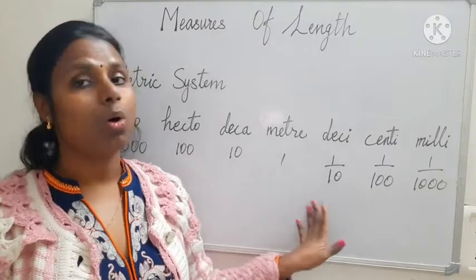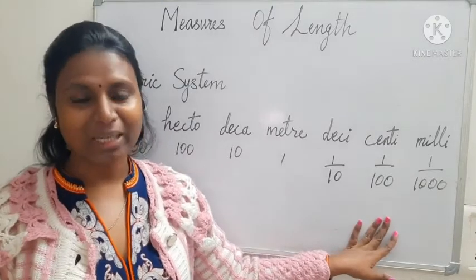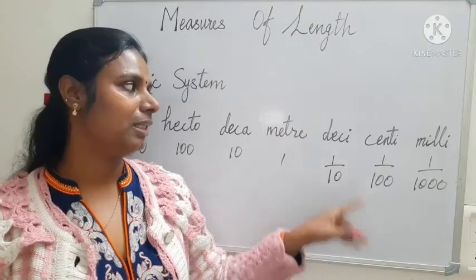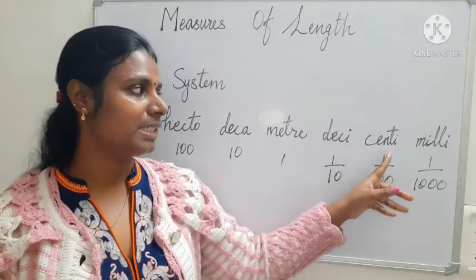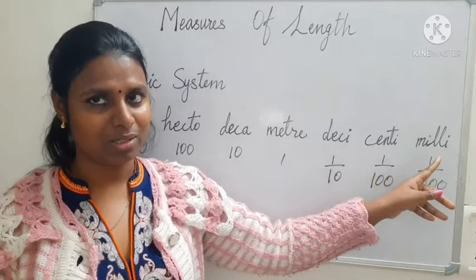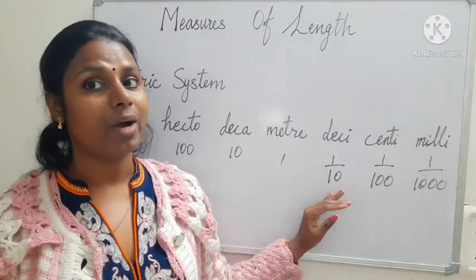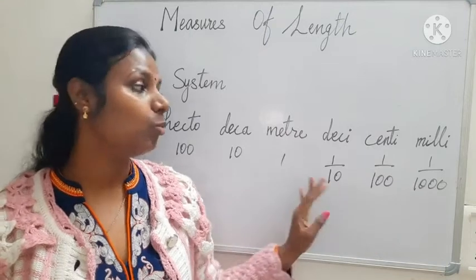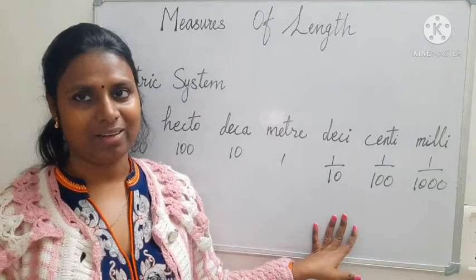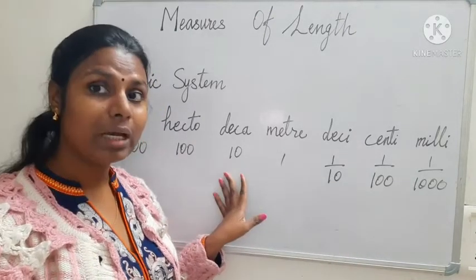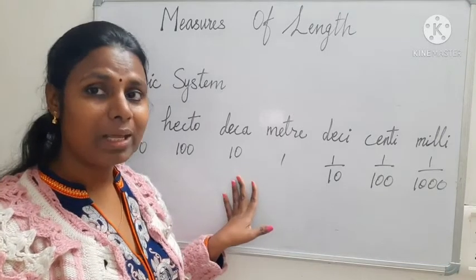But smaller than meter, let us go to smaller than meter, that is decimeter, centimeter, millimeter. To find smaller units, we are dividing by 10. To find bigger units, we are multiplying by 10.